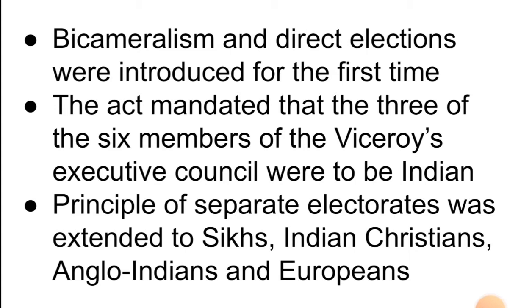Earlier there was only one Indian member in the Viceroy's Executive Council, but now 3 out of the 6 members had to be Indians. The principle of separate electorates was extended to Indian Christians, Anglo-Indians, and Europeans. This was because the British were pursuing the divide and rule policy in India, dividing the various communities and religions so that they could rule for longer. Earlier it was given only to Muslims.